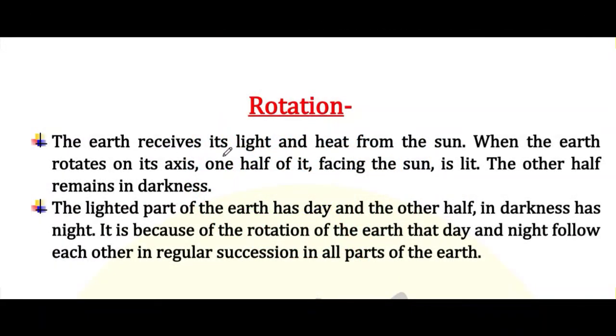The Earth receives its light and heat from the Sun. When the Earth rotates on its axis, one half of it facing the Sun is lit, the other half remains in darkness. The lighted part of the Earth has a day and the other half in the darkness has a night. It is because of the rotation of the Earth that day and night follow each other in regular succession in any part of the Earth.